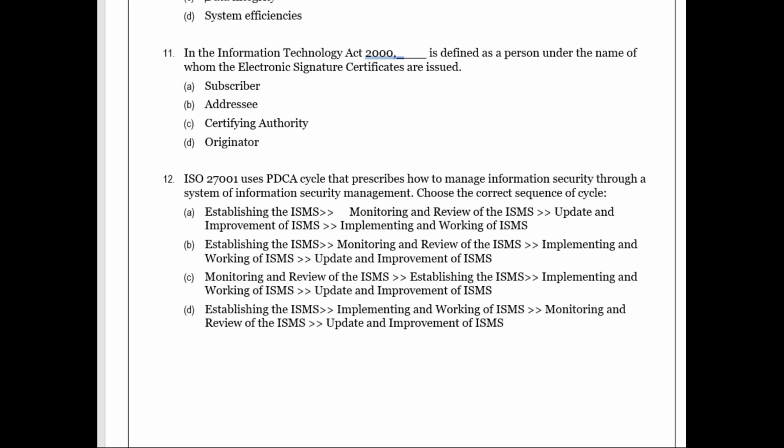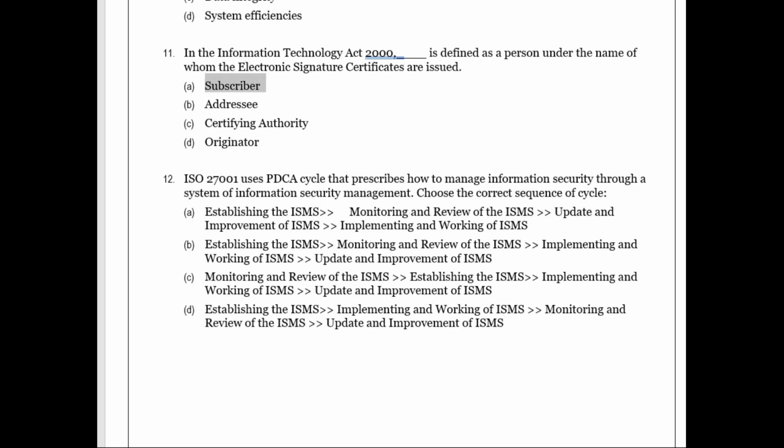So the two options, B and D, addressee and originator, will not form part of the answers here. So we have subscriber and certifying authority, right, and competent authority. But under whose name certificate is issued, it is issued in the name of the subscriber.